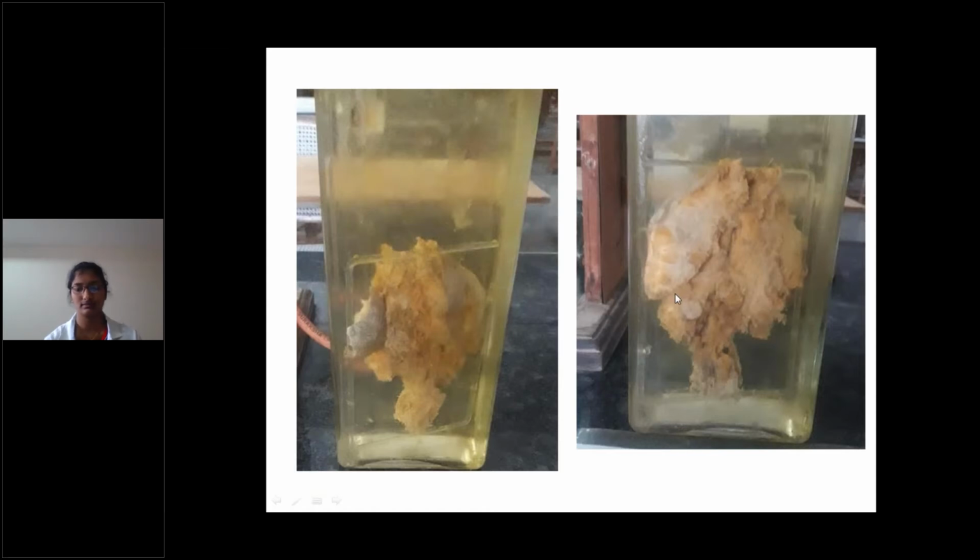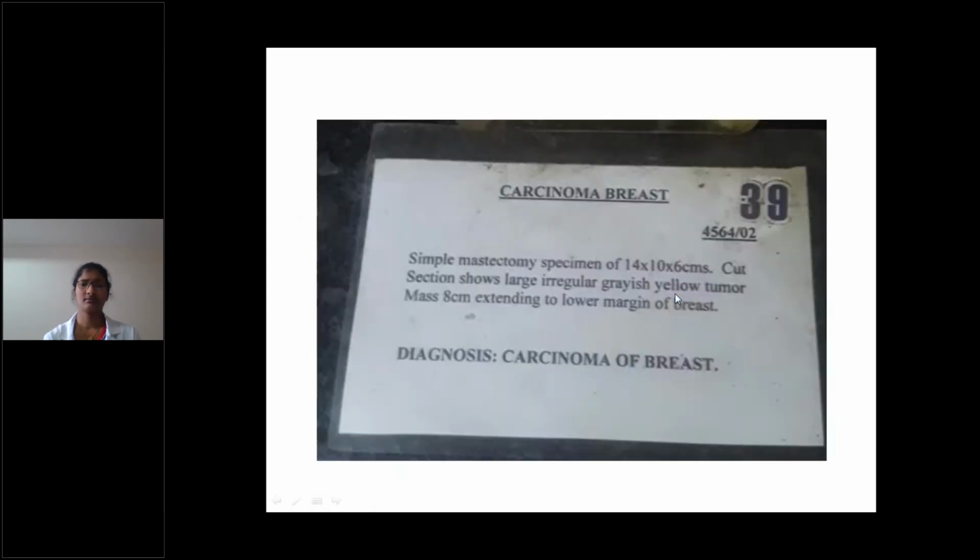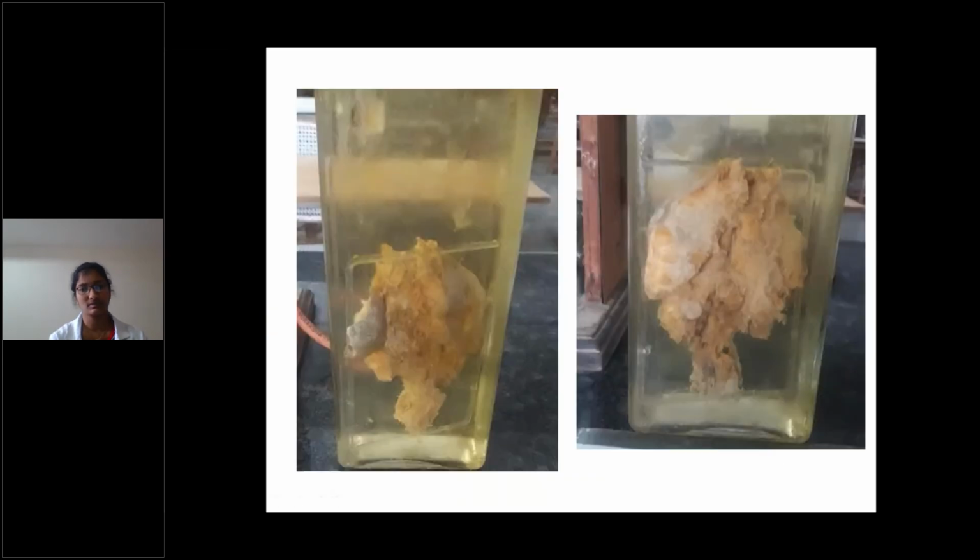The size, color, and extension into the lower margin of the breast should be noted. First, it should be identified as a simple mastectomy specimen. Diagnosis: carcinoma of the breast. This is the specimen of the breast cancer.